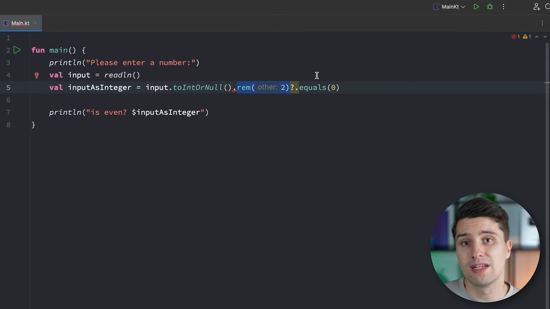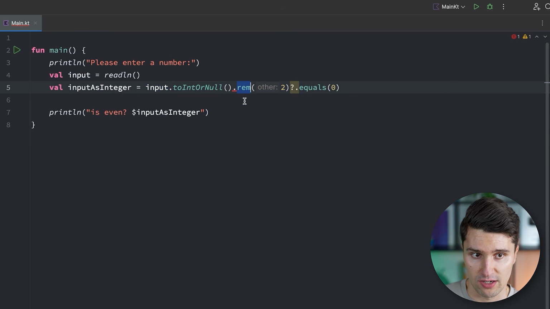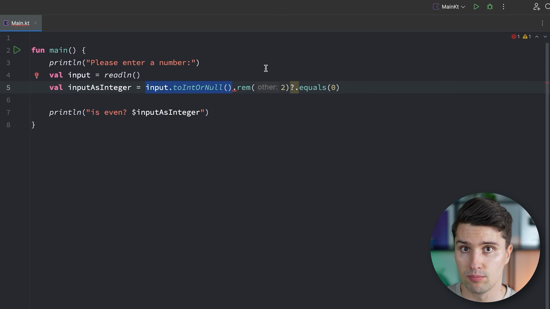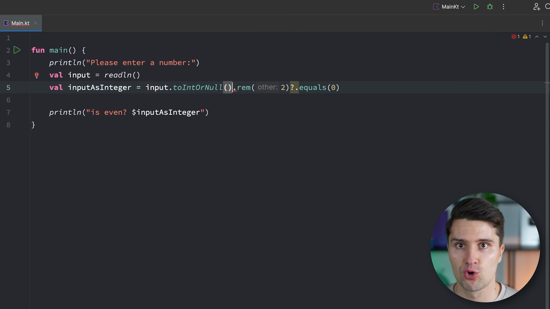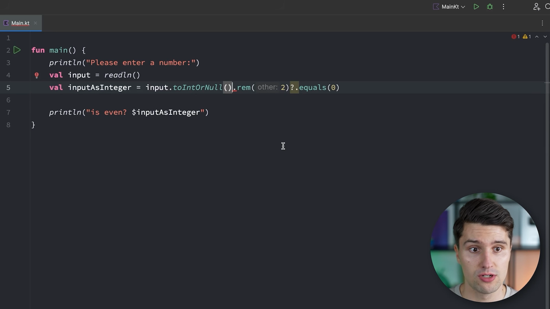On Java, we did not have this null safety mechanism. So on Java, writing code like this here was perfectly valid, but if we called such functions on null objects, on null inputs, then the code simply crashed. So that was exactly the same as if we use this double exclamation mark operator here in Kotlin, that our code would simply crash if that value would be null. That is why it's actually discouraged to use this operator, because we want that null safety. We don't want to have the risk of random crashes in our app because certain integers or other values are null.